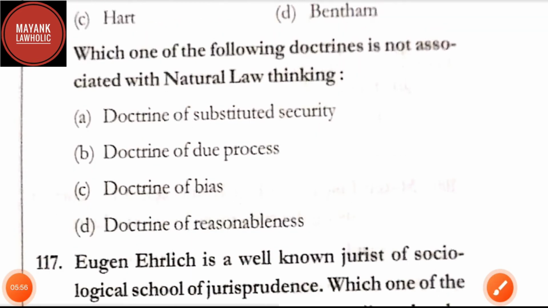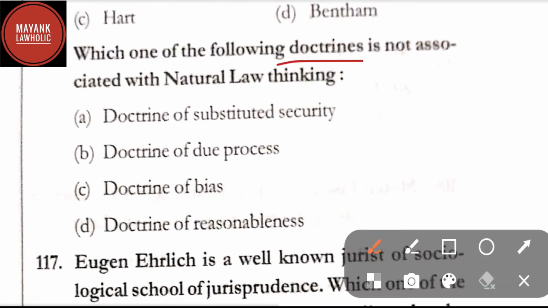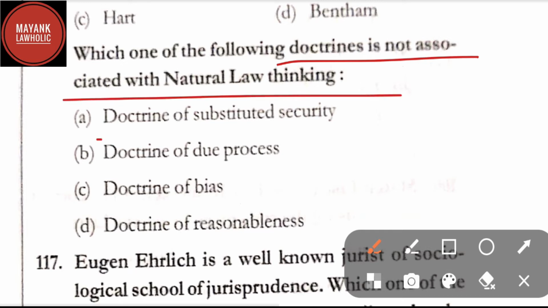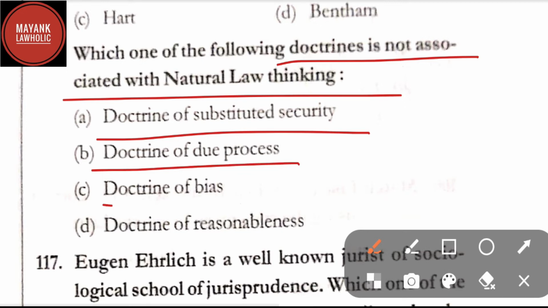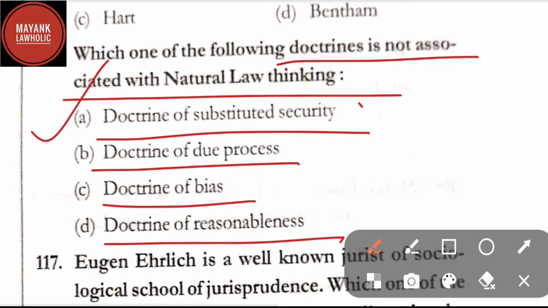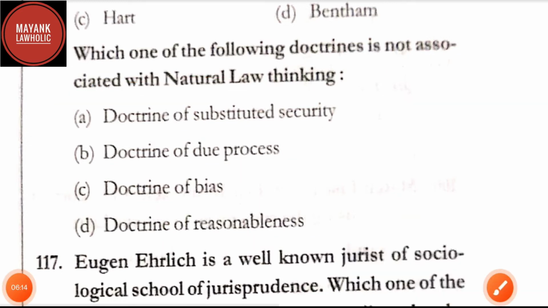Question number 116. Which one of the following doctrines is not associated with natural law thinking? Option A, doctrine of substituted security. Option B, doctrine of due process. Option C, doctrine of bias. And option D, doctrine of reasonableness. Question number 116, correct answer is option A, that is doctrine of substituted security.